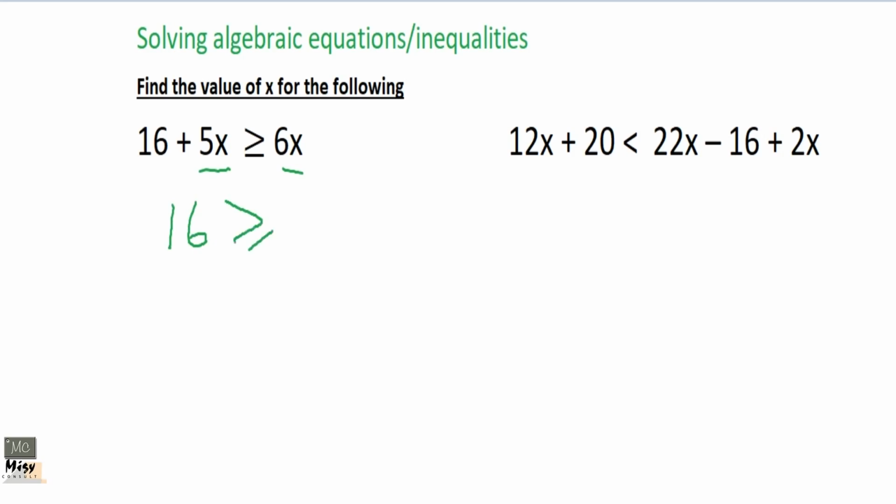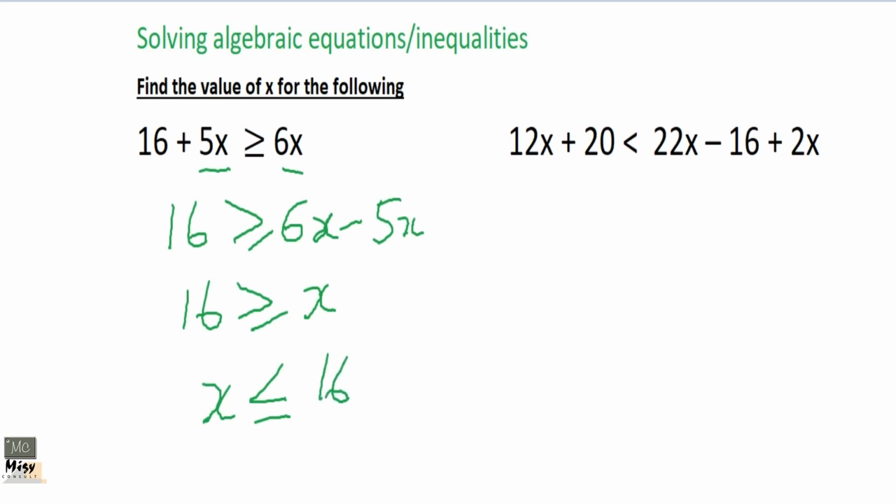Keep your symbol like that. Don't do anything to it. Just write it the way it is. 6x is already here as positive, then minus 5x. Okay, so you get 16 is greater than or equal to what? It's greater than or equal to what? x, because you bring the x down. 6 minus 5 is 1, so x. Okay, if you want to rewrite this, you can write your x like this. But you can leave it this way, it's correct. Nevertheless, if you want to feel comfortable writing it, it's the same thing. The x is on the smaller side of the sign.